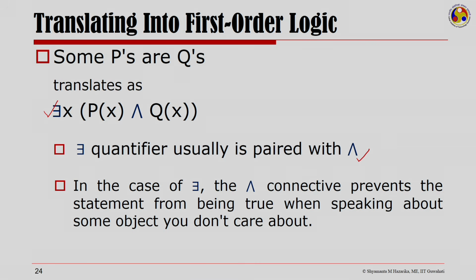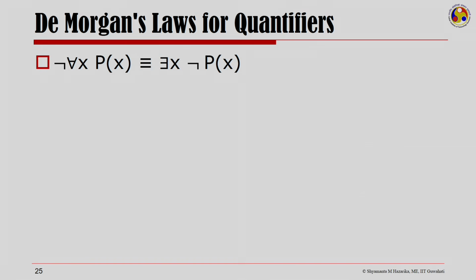And this is a pitfall on conversion of English to first order logic that needs to be avoided. Now, let us quickly look at De Morgan's laws for quantifiers. The first one states that not for all x px is equivalent to there exists x not of px.